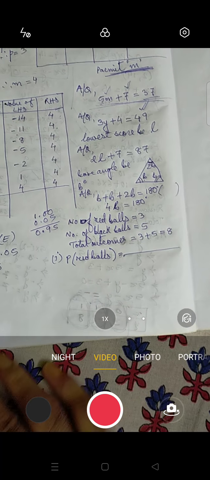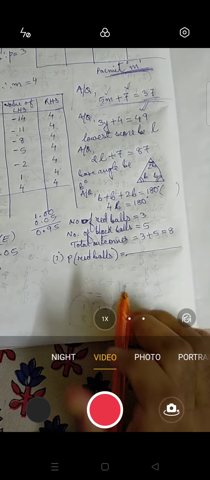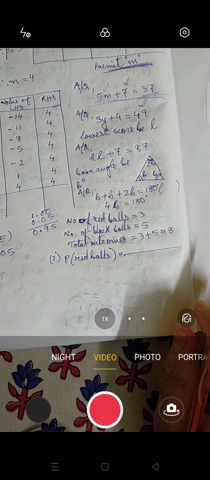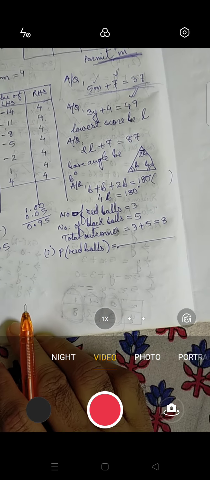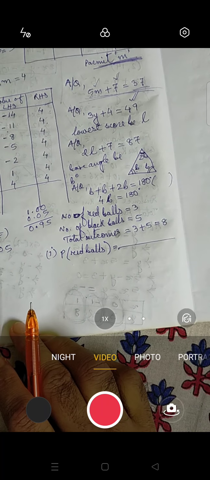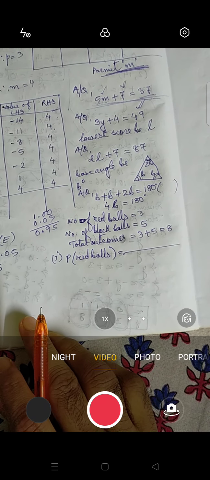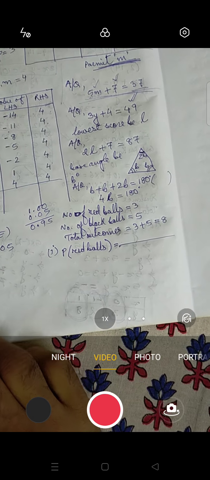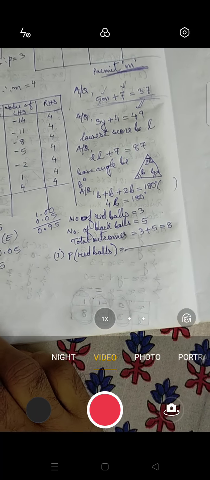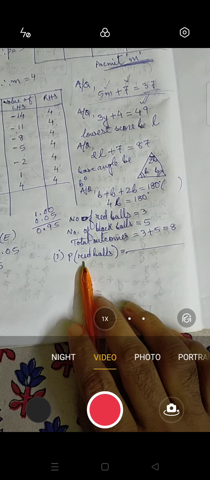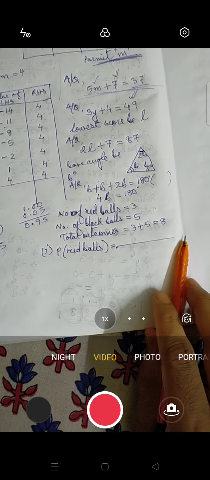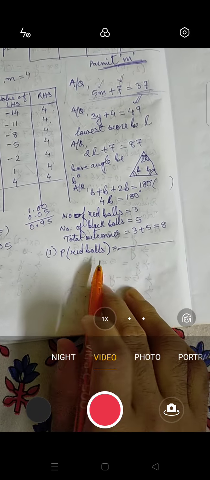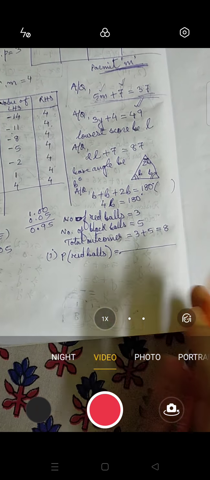I gave you the formula: probability equals number of favorable outcomes by total number of outcomes. You have to write this formula always for the first time. After that, no need to write. If you are willing to write, you can; otherwise, if you don't, no problem. So probability of red ball equals number of favorable outcomes by total number of outcomes. Now favorable outcomes, that means we are talking about red balls. How many red balls are there?